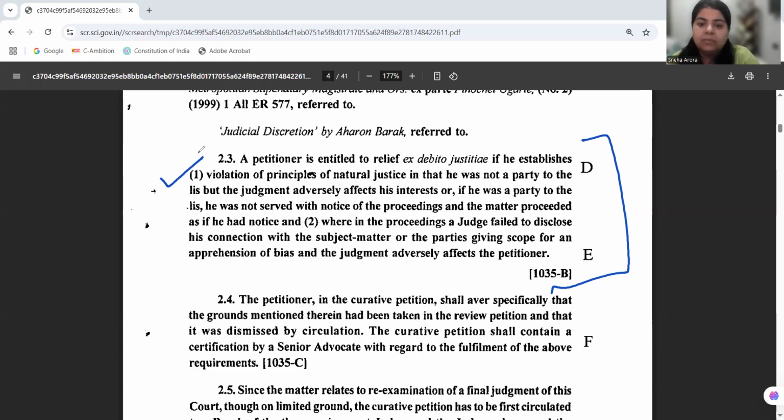And second, wherein the proceeding, a judge failed to disclose his connection with the subject matter of the parties, giving scope for an apprehension of bias, and the judgment adversely affects the petitioner.